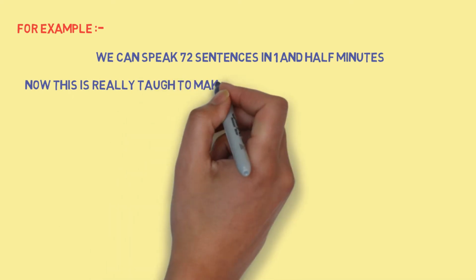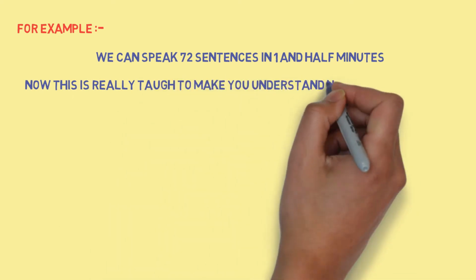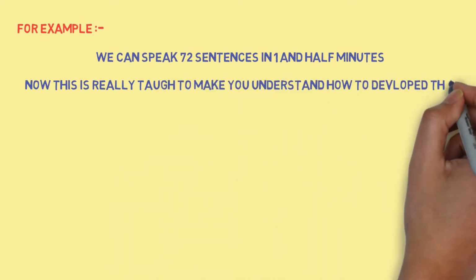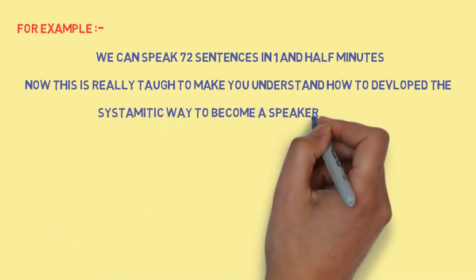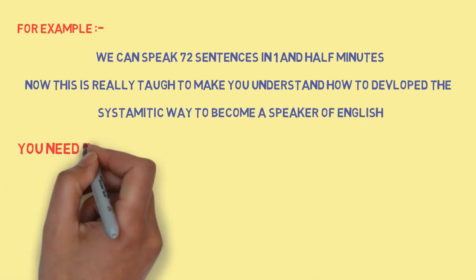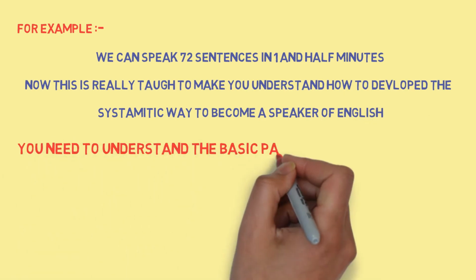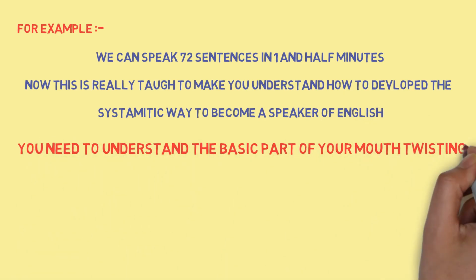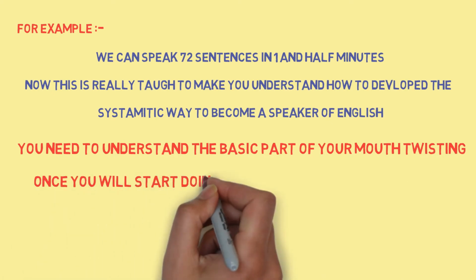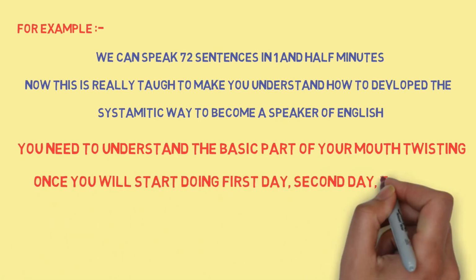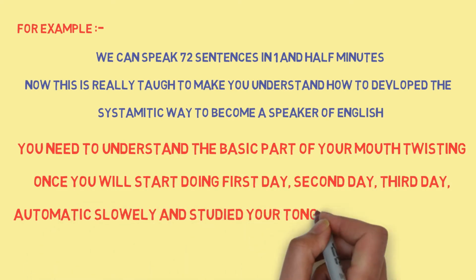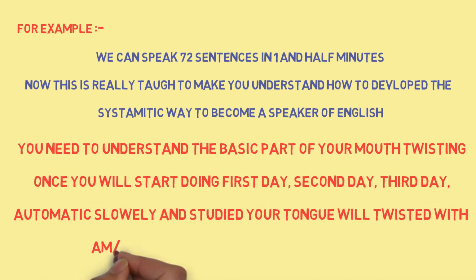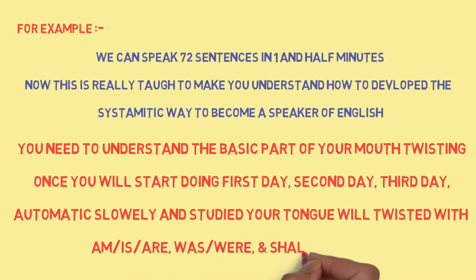Now, this is really tough, to make you understand how to develop a systematic way to become a speaker of English. You need to understand the basic part of your mouth twisting. Once you start on the first day, second day, third day, slowly and steadily your tongue will twist with am, is, are, was, were, shall be, will be.